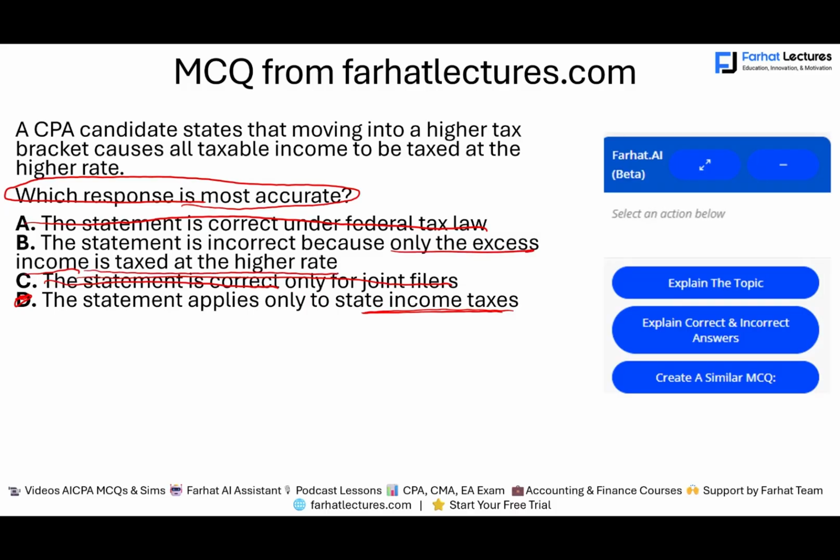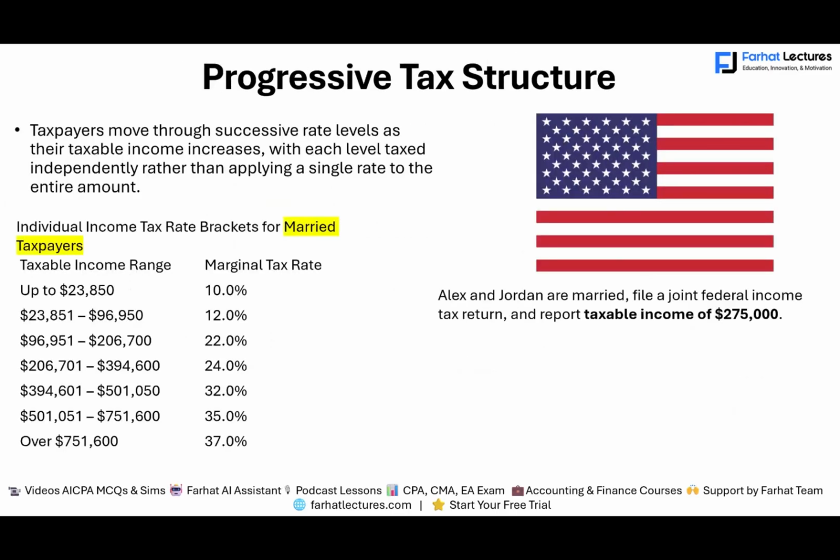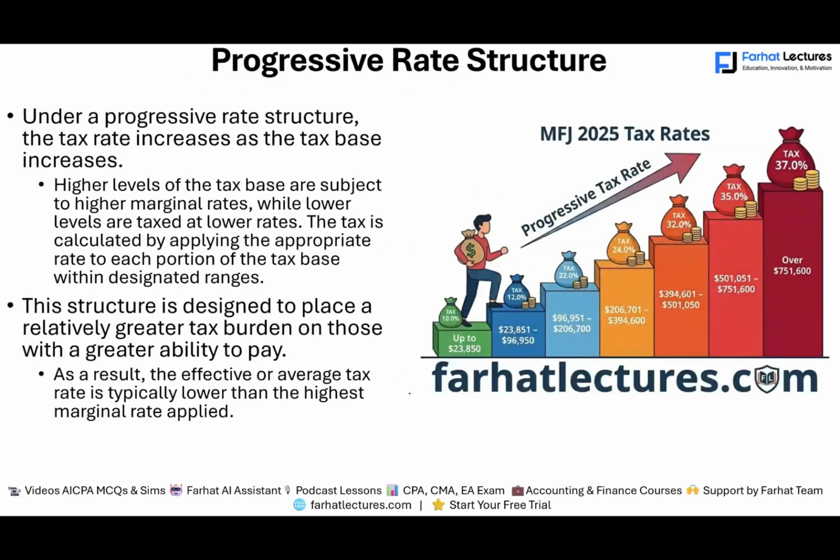It means as you move from one tax bracket into the other, and what I mean by moving from one tax bracket into the other is this tax bracket here. When you move from the 10% tax bracket to the 12%, you pay an additional percentage on this additional amount of money up to $96,950. Then once your taxable income is more than $96,950, you move into the higher bracket, and only the amount above $96,950 up to $206,700 is subject to that additional tax of 22%, and so on and so forth.